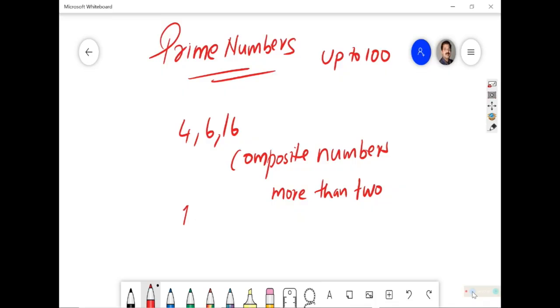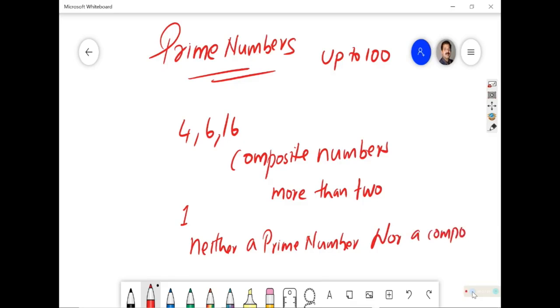So we say that the number 1 is considered neither a prime number, nor a composite number. This you should keep in mind.